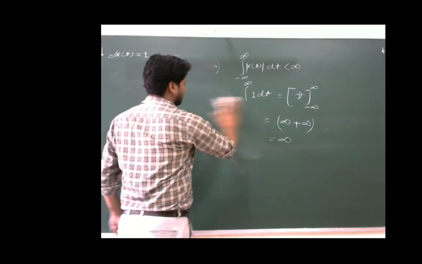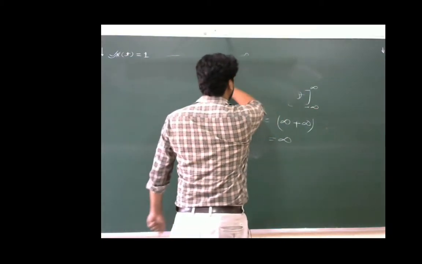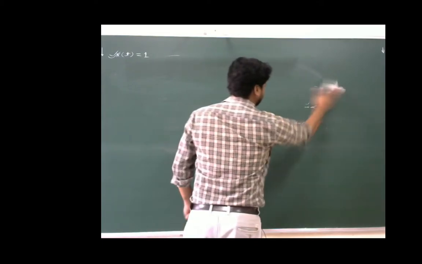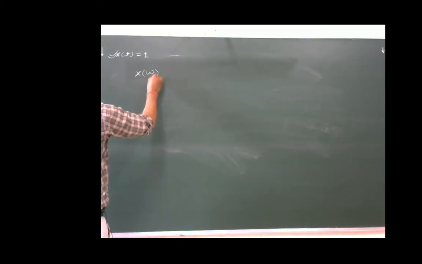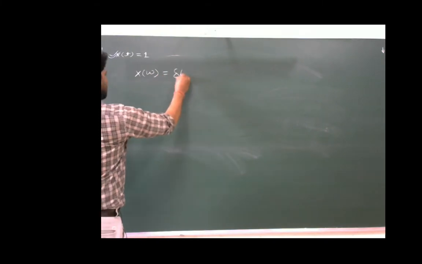Fourier transform of x(t) is X(omega). If the Fourier transform of x(t) is X(omega), and consider X(omega) is equal to delta(omega).